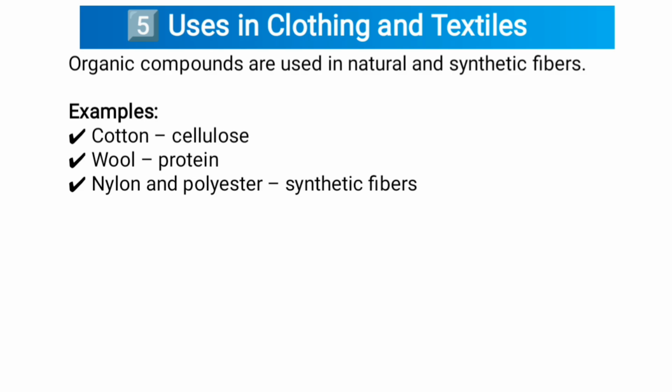The fifth one is uses in clothing and textiles. Organic compounds are used in natural and synthetic fibers. Examples, cotton, cellulose, wool, protein, nylon, and polyester synthetic fibers.